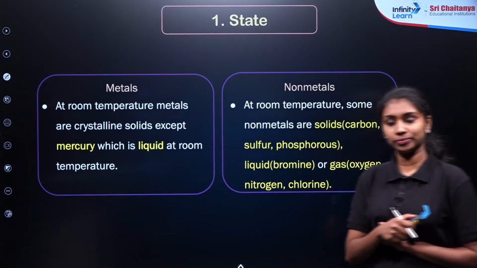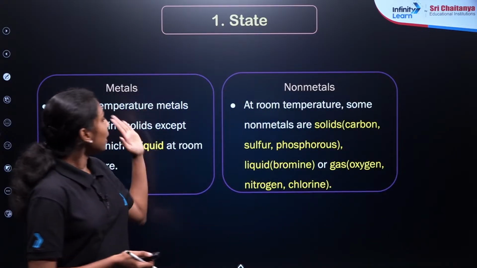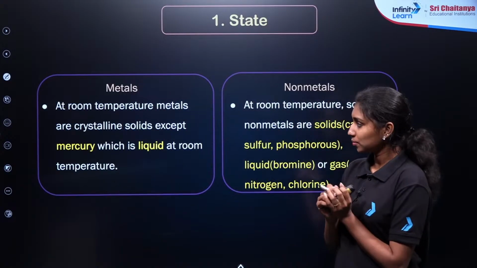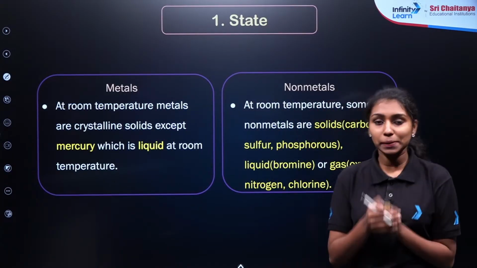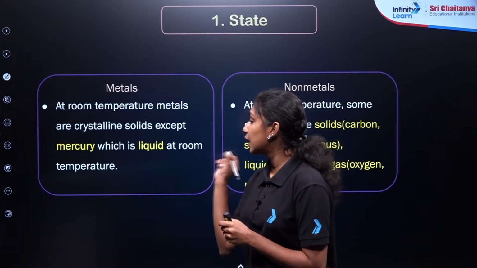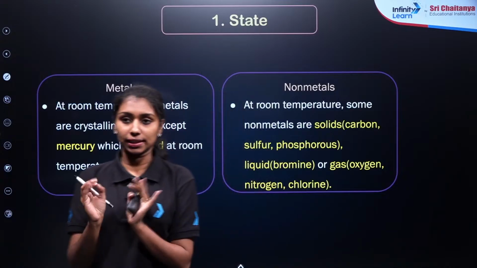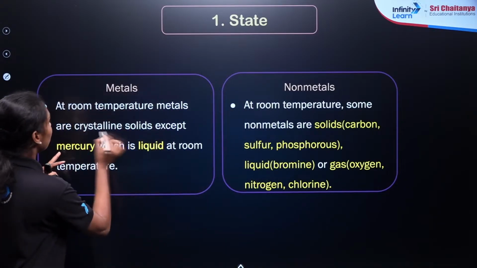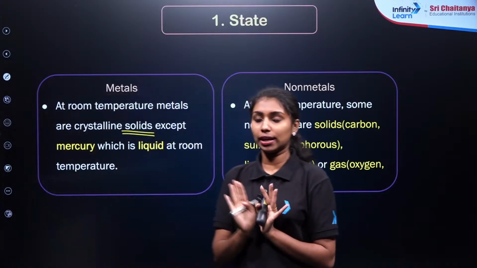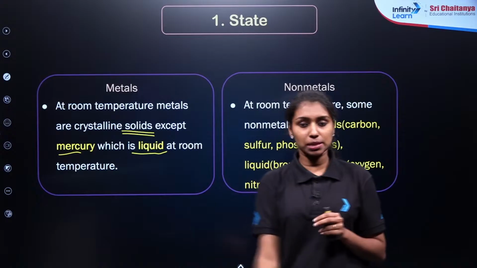Yes. As you can see over here, there is a broad difference between metals and non-metals in their physical state. What are you observing here? At room temperature, the metals are crystalline solids except mercury, which is liquid at room temperature. In general, all the metals are solid in nature. Their physical state will be solids. But there will be one exception, that is mercury. Clear? So these exceptions are very important from the examination point of view, board exam point of view.